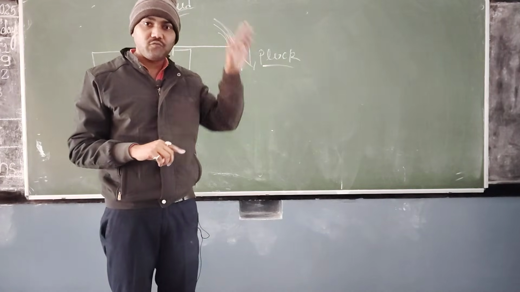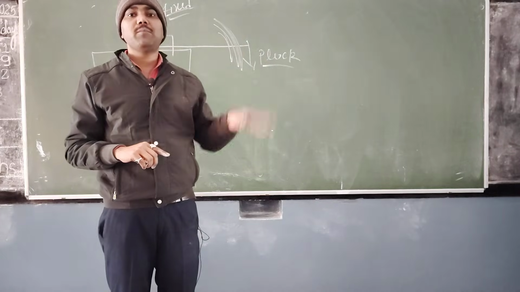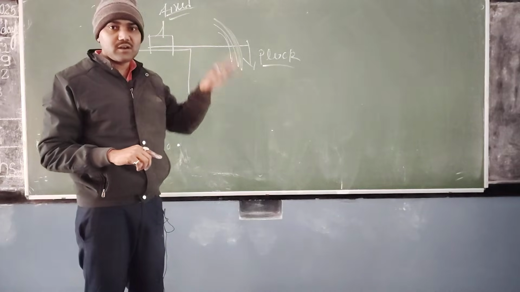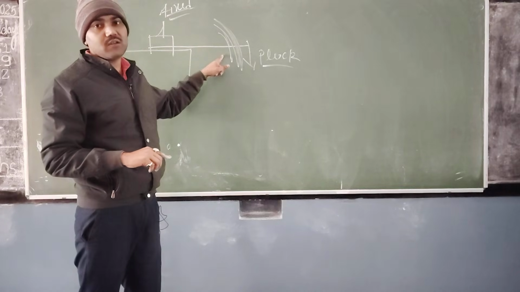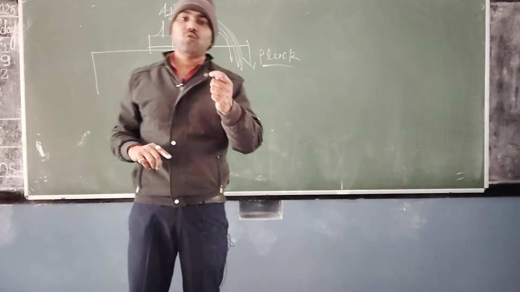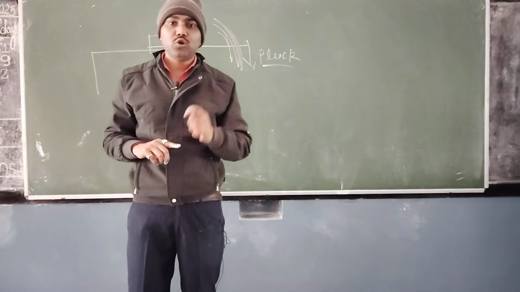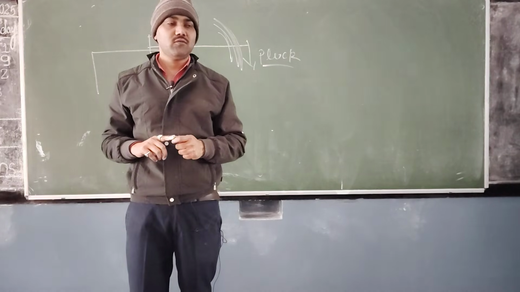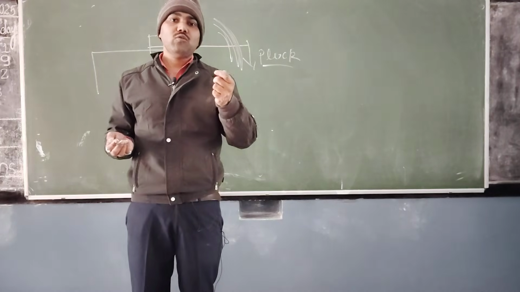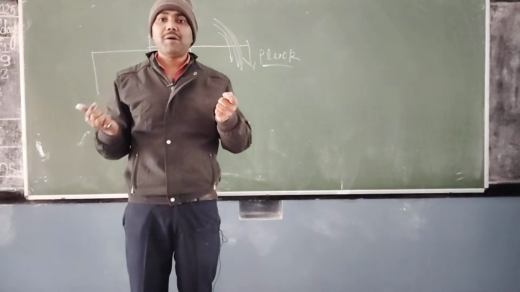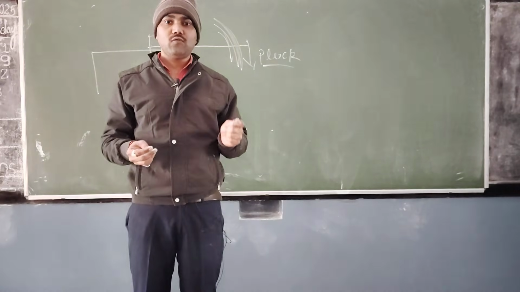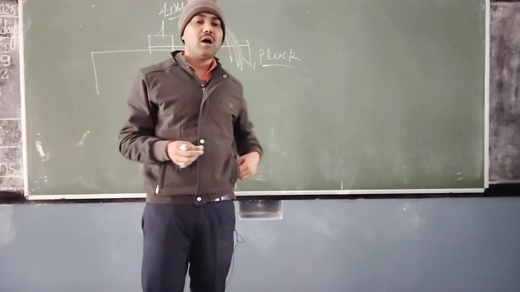What is this? These are vibrations. When the scale moves like this, that means it is creating vibrations. Due to that vibration, some sound you will hear. Understood? If you have seen a tuning fork, fine; if you have not seen it, then you will see it in the physics lab, where it is kept. When you strike the tuning fork on a rubber pad, you will hear a humming sound.